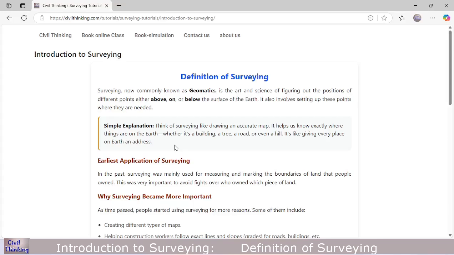For example, you are doing surveying in a given area. It is like giving every object in that area an address. I mean, it is not exactly like this, but it's a kind of explanation, if you are new to surveying.